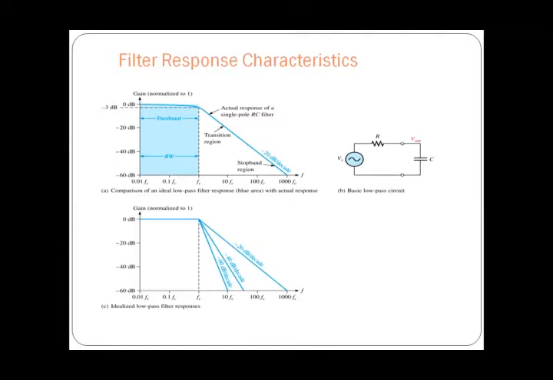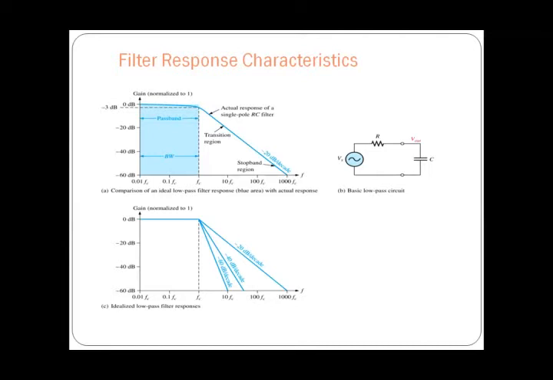We have observed the response of different order filters. As we have observed, as the order, that is, as the number of poles increases, the attenuation of the signal increases. So here in this curve you can observe that for a single pole, that is a first order filter, the attenuation is around minus 20 dB per decade.